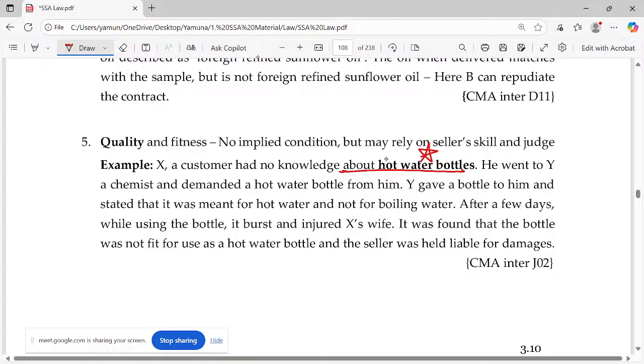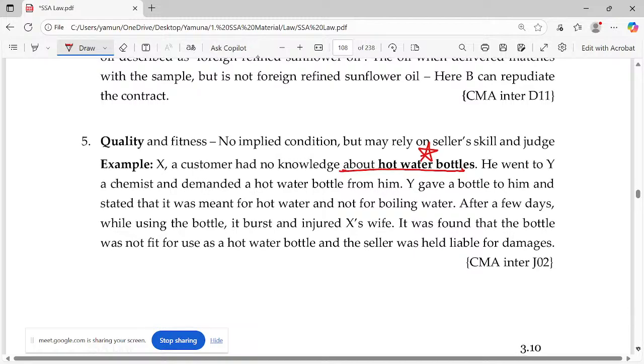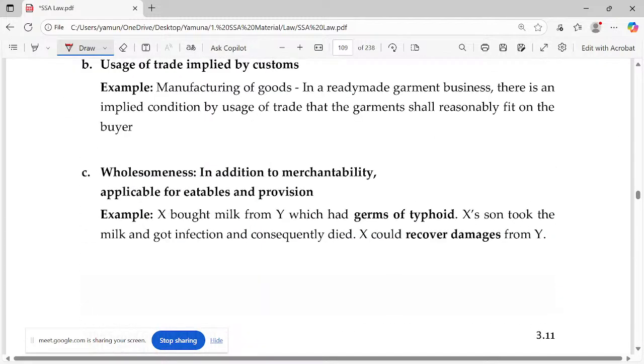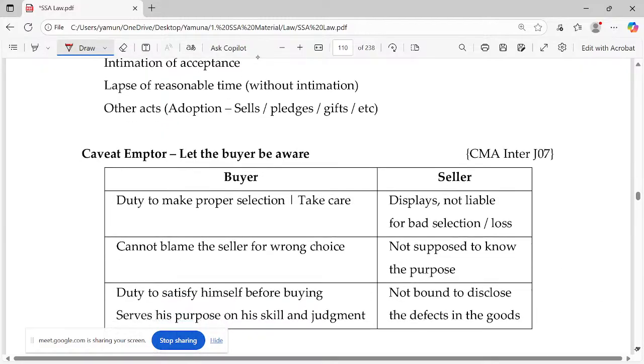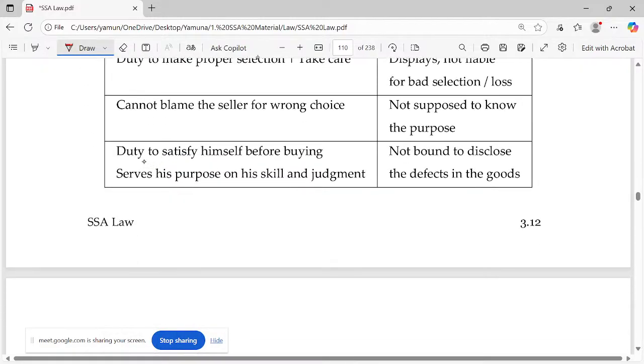This is one example. Another example, Volvo bus. The buyer had no knowledge about the Volvo bus. The seller, who is an expert in selling, gave the description. Okay, so this is about the headache. So take a little care. So he cannot blame the seller for wrong choice. It is his duty to get satisfied before buying that it serves his purpose, based on his skill and judgment.